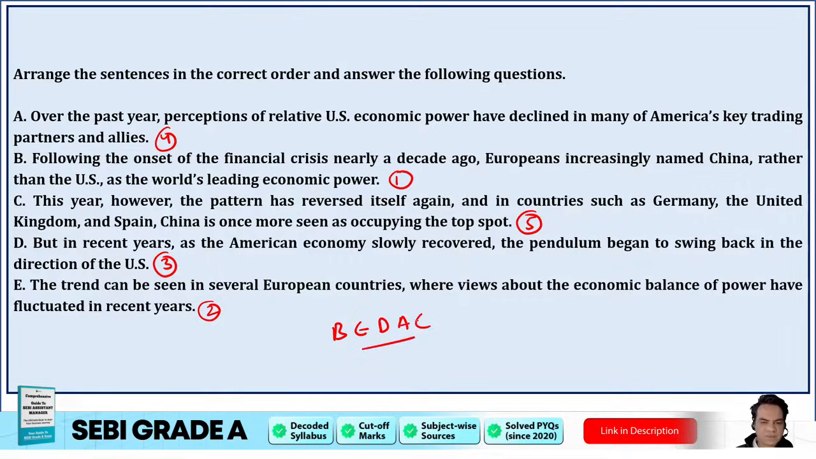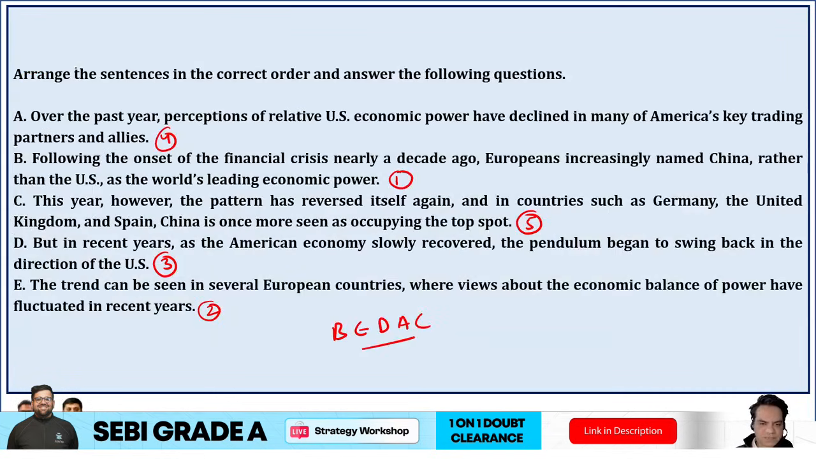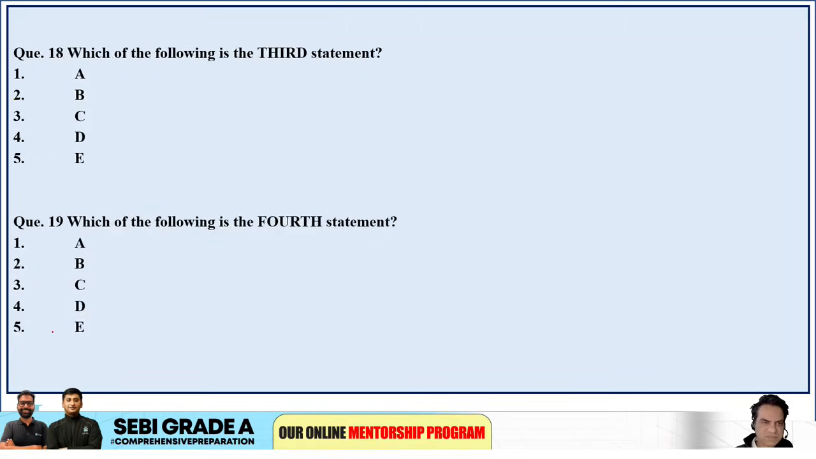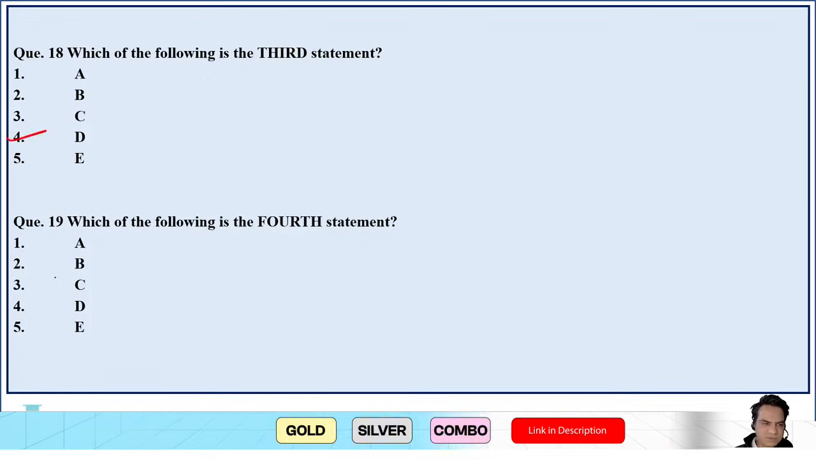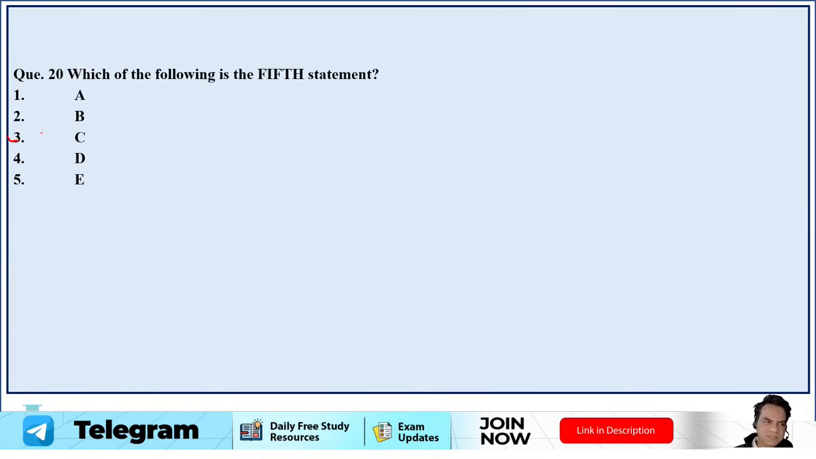Now you can answer the questions, guys. First statement is B, right? So option B is correct. Second is B, E, so it should be option 5. B, D, then option 4. Then fourth is A, and last is C. B, E, D, A, C. So once you solve para samples, it becomes very easy for you to solve such questions.